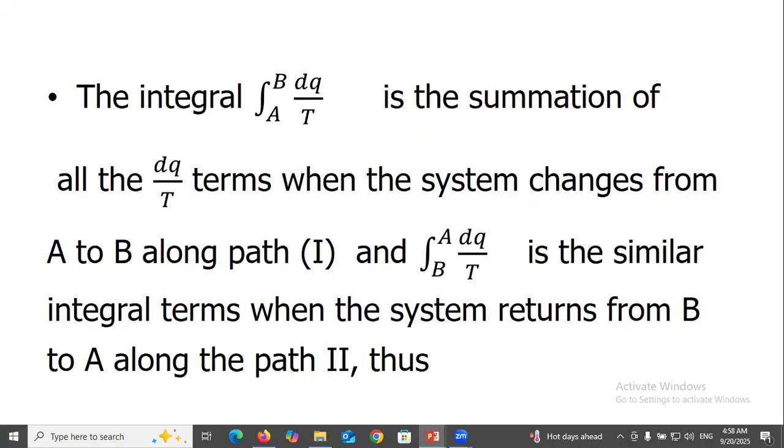The integral from A to B of dq over T is the summation of all the dq over T terms when the system changes from A to B along path first, and the integral from B to A of dq over T is the similar integral when the system returns from B to A along path second.